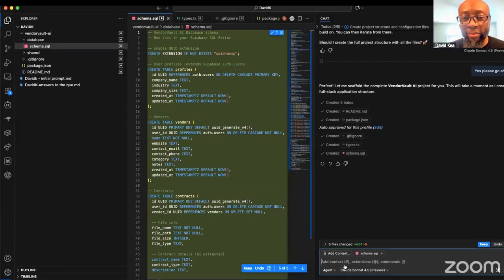And this code will guide you on where to add that, like the environment file and everything. Awesome. And at any point you can say, I don't know how to run it, or I don't know where to find this key, or can you explain this file to me? Can you explain this function to me? It will do everything for you.